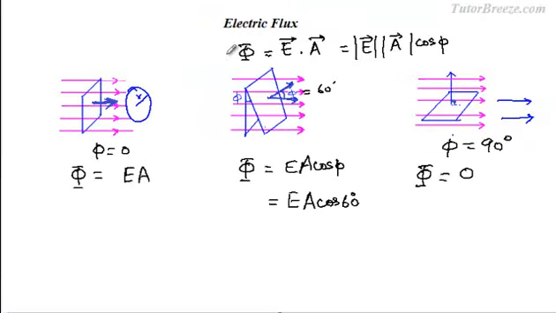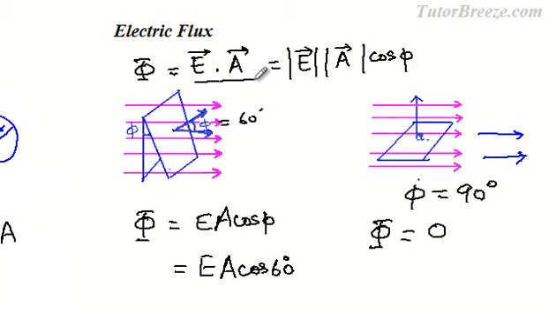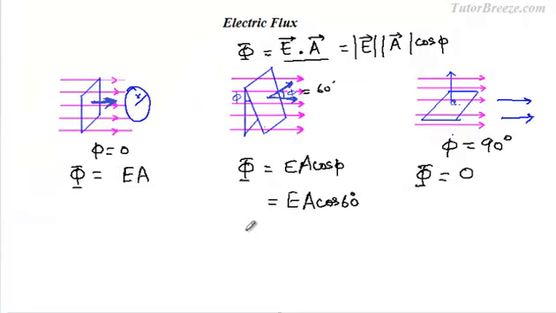Now let's just take a look at this. Is the electric flux phi a scalar quantity or a vector quantity? You can see from the definition that the electric flux is a dot product of two vectors, and you know that a dot product is always a scalar quantity, whereas a cross product gives you a vector quantity. So the electric flux phi is a scalar quantity.